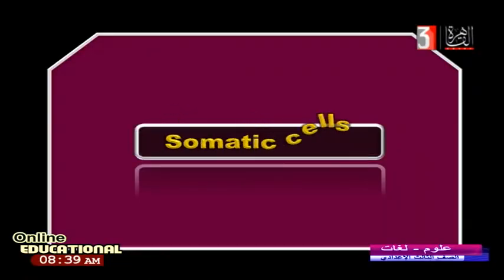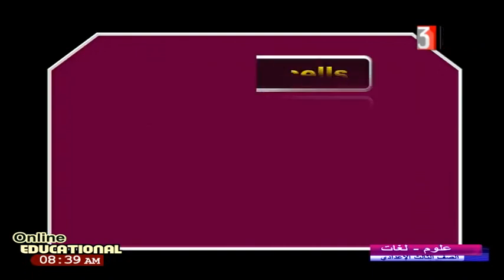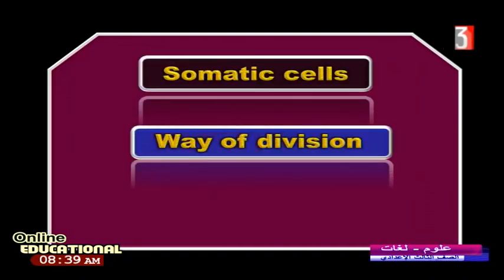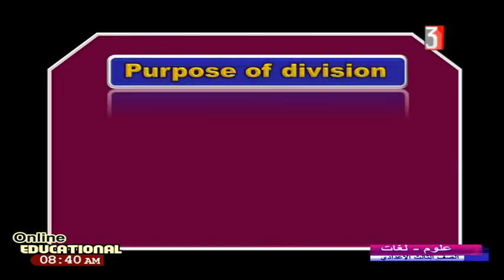My lover, what is meant by somatic cell? Somatic cell here means the way of division. Yes, it means mitosis. Where does mitosis happen? It happens inside the somatic cell or body cell, by the same name, somatic cell. What is mitosis? I say this type of division, mitosis, occurs to help in growth. Only? No.